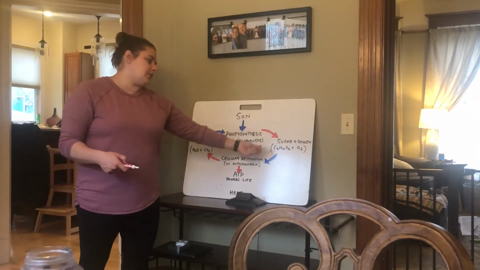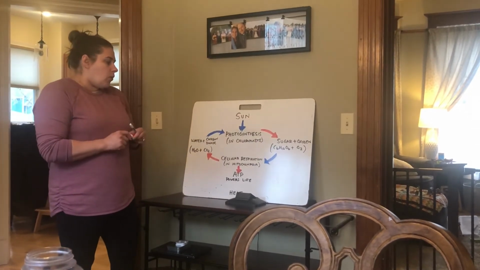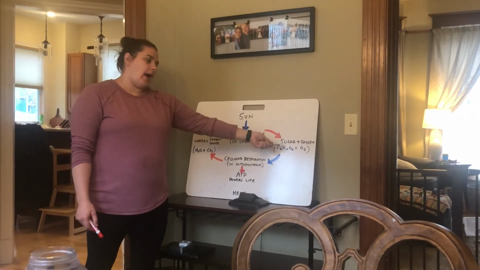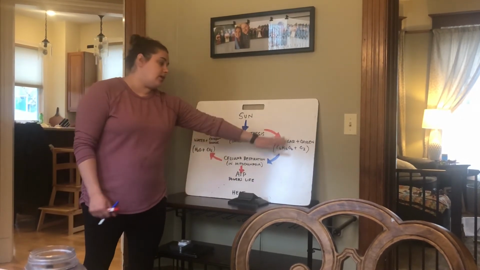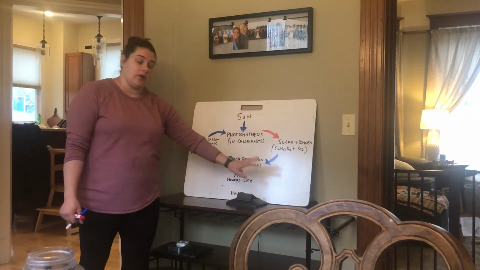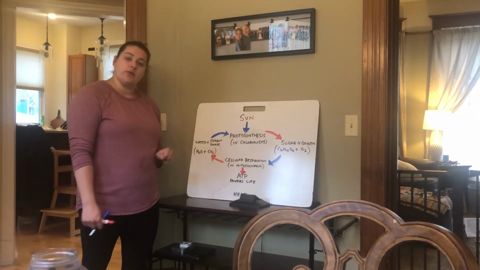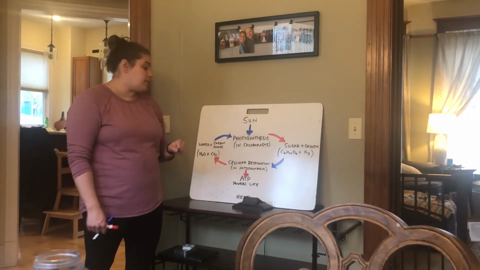Notice this is starting to form a cycle. The reactants, what we start with for one thing, are the products for the other reaction. So these all depend on one another. Remember, blue are reactants and the red arrows are the products, what comes out.